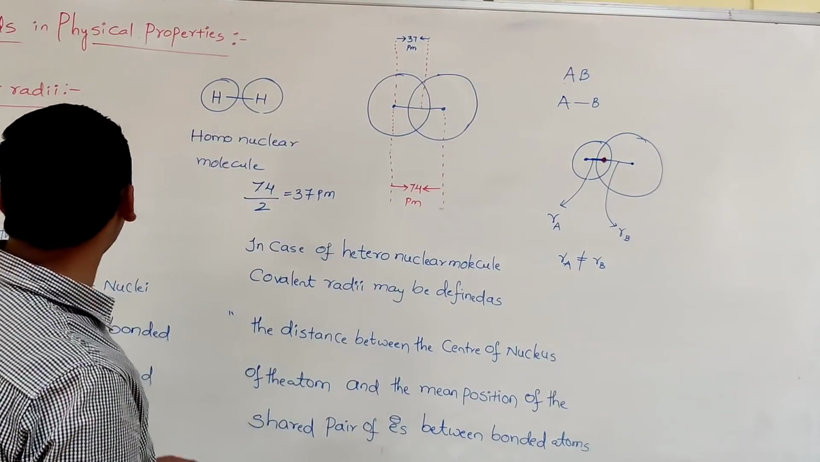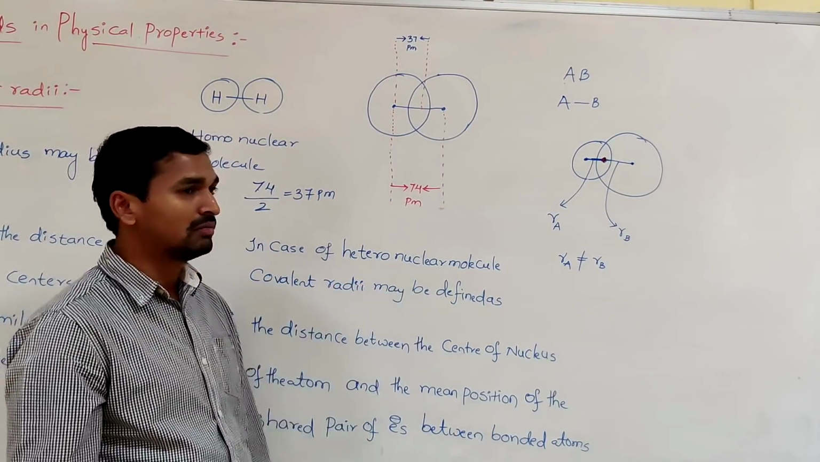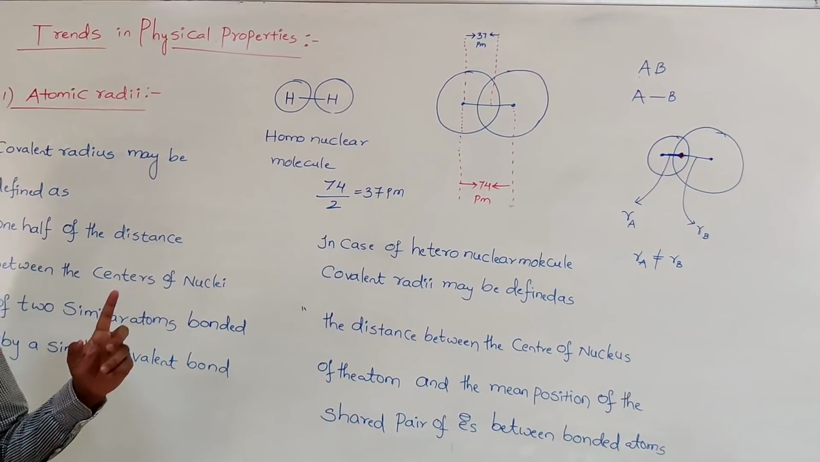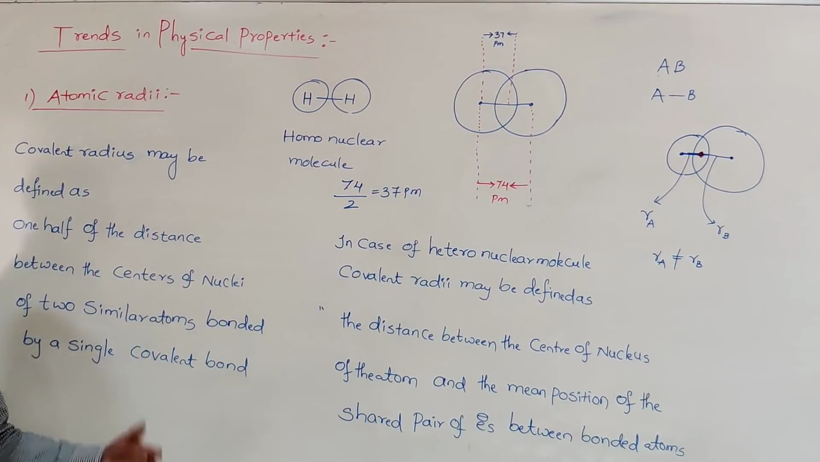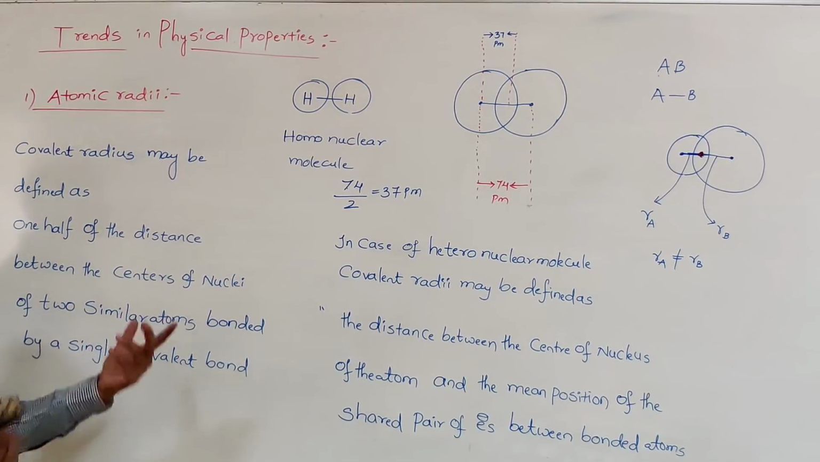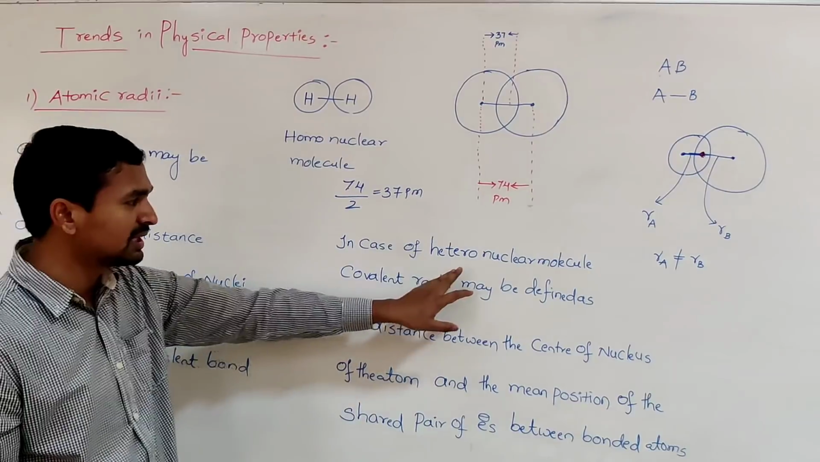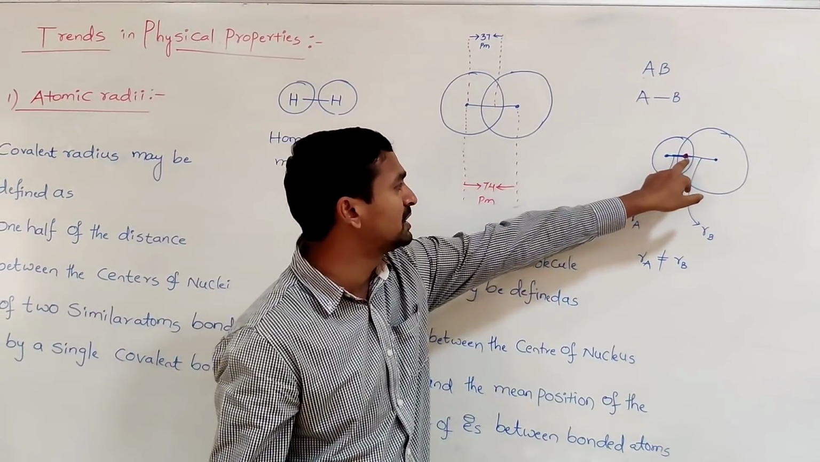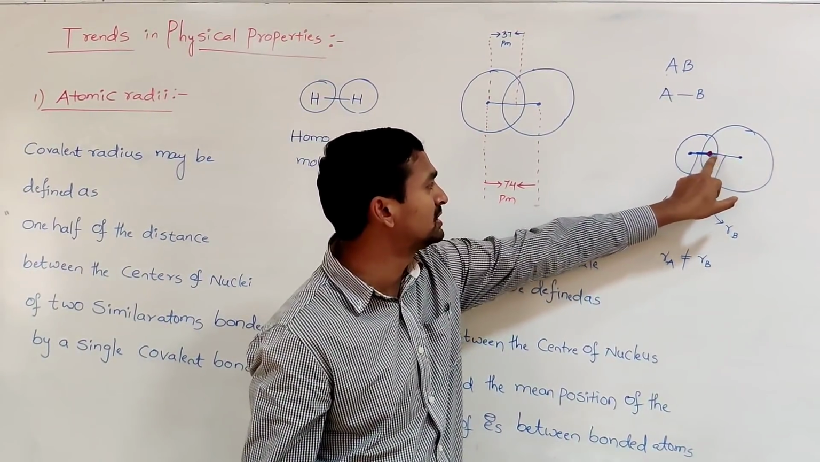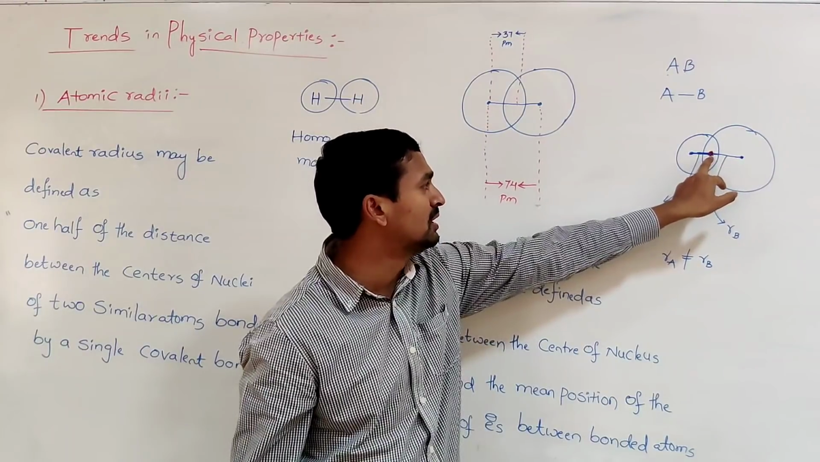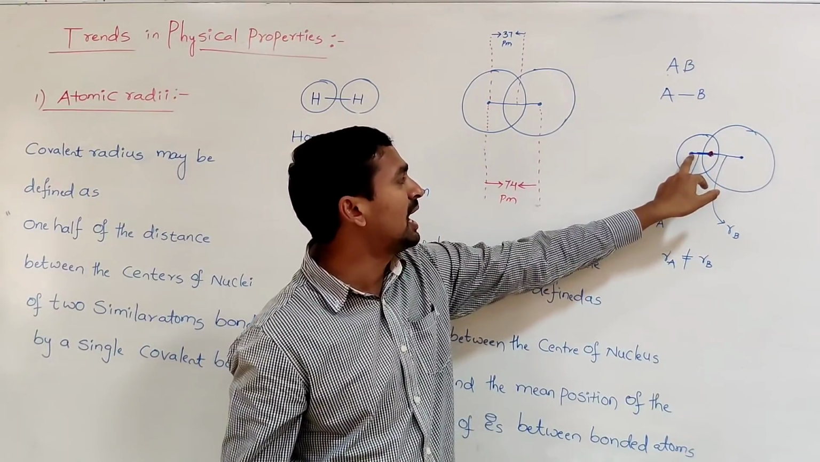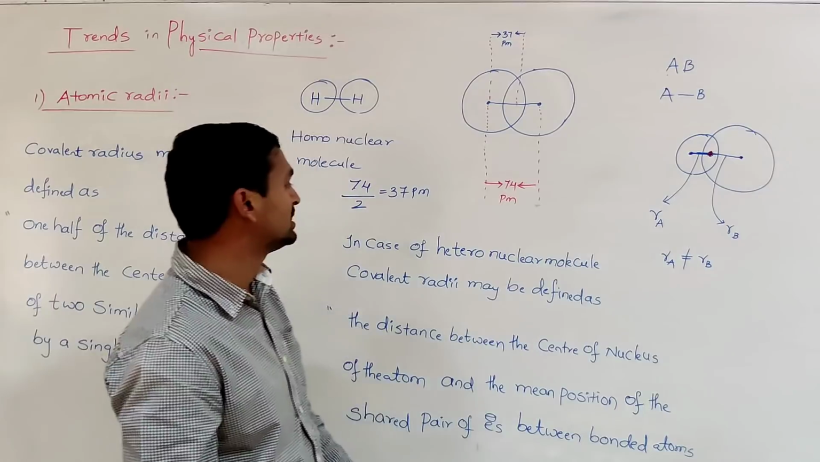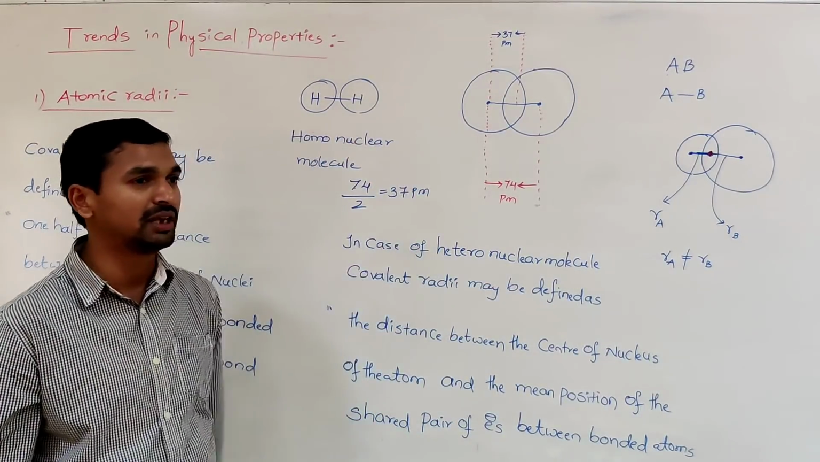Like that, we can calculate the covalent radius in a heteronuclear molecule. In a homonuclear molecule, we first find the internuclear distance between the two atoms, then take half of it, and we get the covalent radius, because both atoms have the same radii. But in the case of a heteronuclear molecule, first we have to find the mean position of the shared pair of electrons, the exact center position. From that point to whichever atom's nucleus you need, that distance is the covalent radius of that particular atom in the heteronuclear molecule.